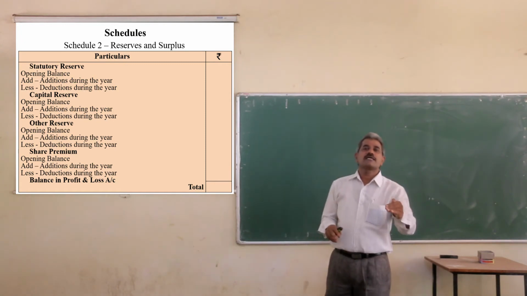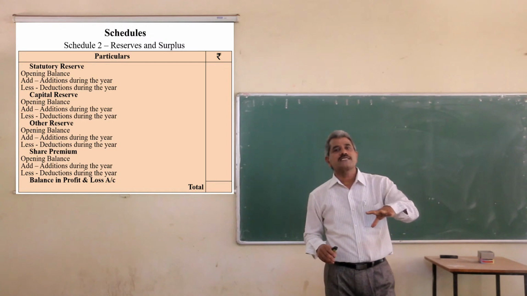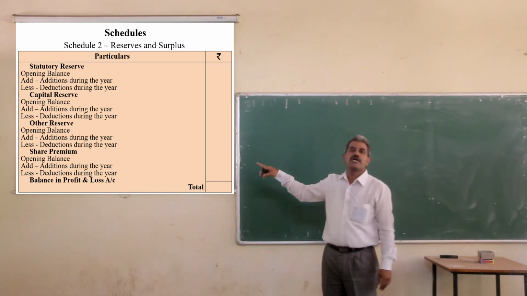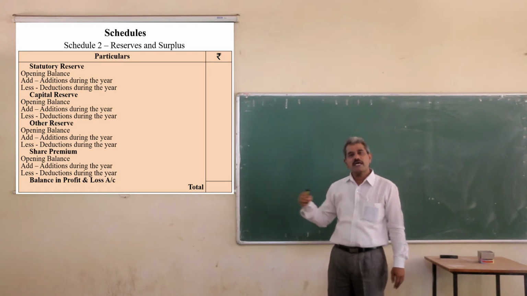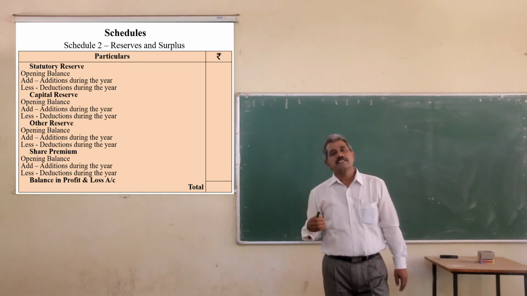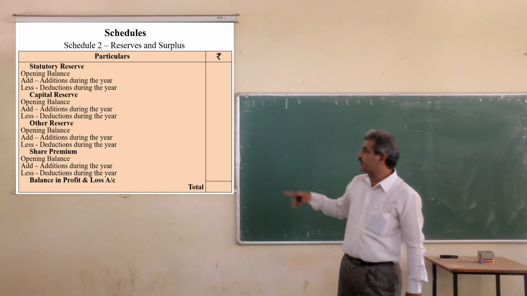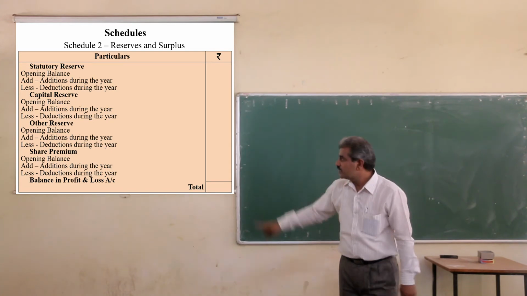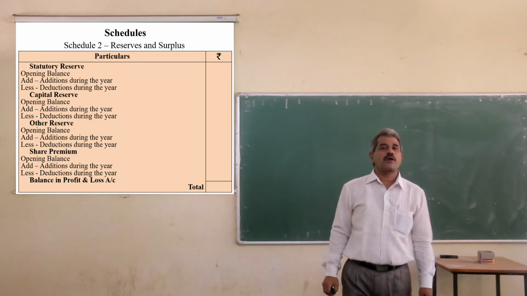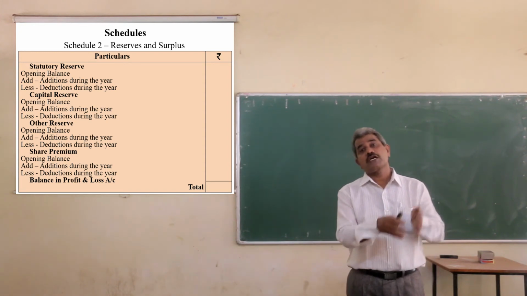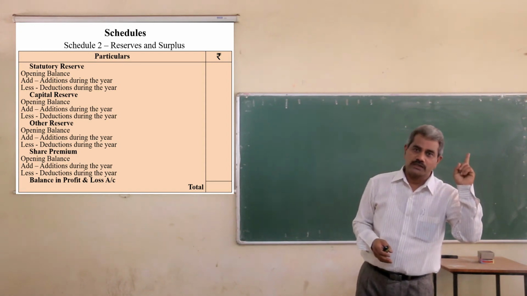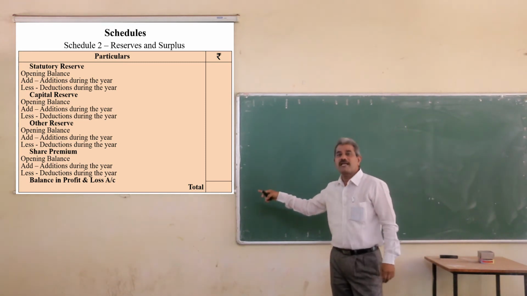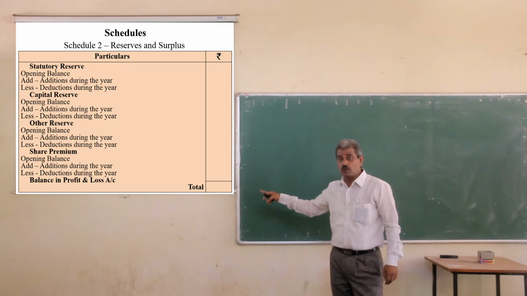If some part of the reserve is utilized, then deduct it. Also, in the case of share premium, take the opening balance, then additions during the year, share premium created during the year, as well as any reductions, you have to deduct. And finally, you have to take the balance in profit and loss account that you have calculated by preparing profit and loss account. The final balance of profit and loss account will be carried forward to the balance sheet in this schedule.